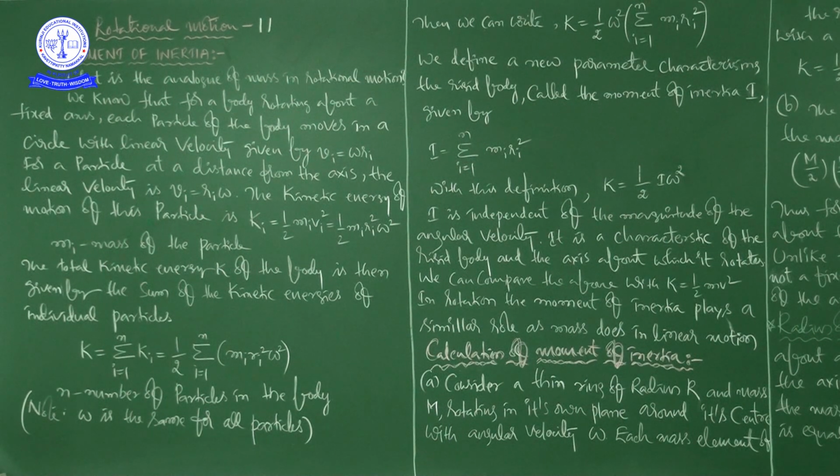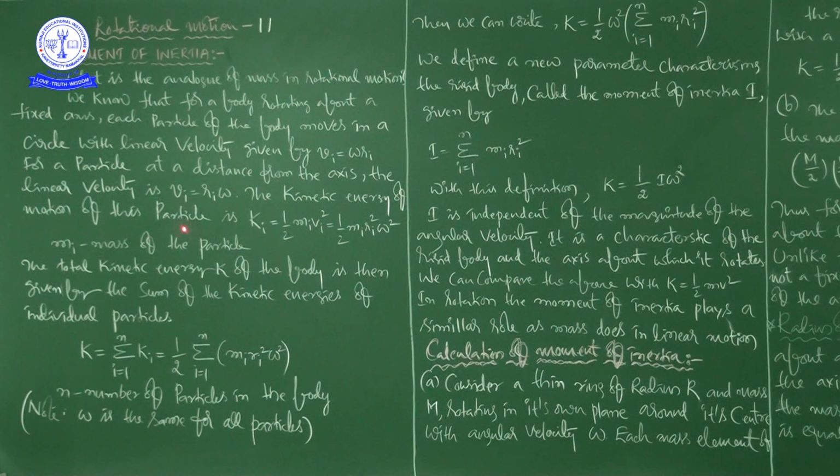That is the relation between linear velocity and angular velocity. For a particle at a distance ri from the axis, the linear velocity is vi = ω ri.